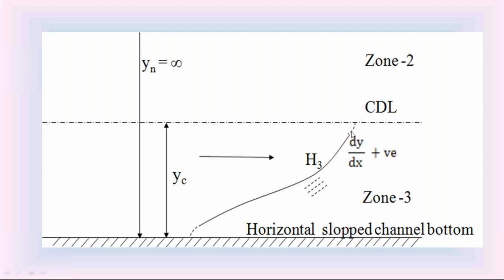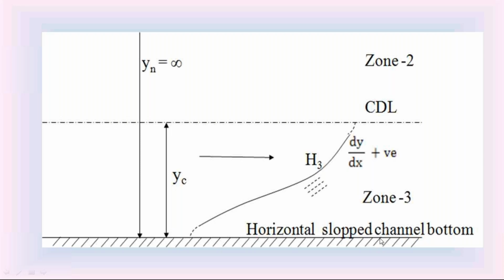And on the downstream side, y is equal to yc. When y is equal to yc, dy by dx is infinity. So this H3 water surface profile on the downstream is perpendicular to the critical depth line. So this is the characteristic of H3 water surface profile in horizontal slope channel.